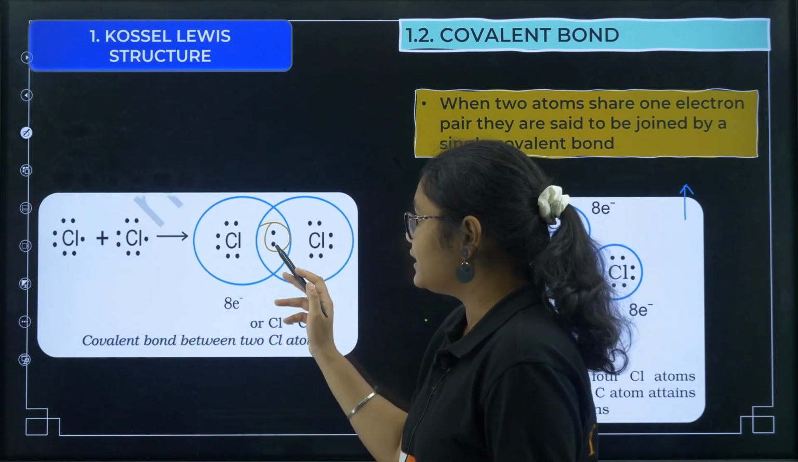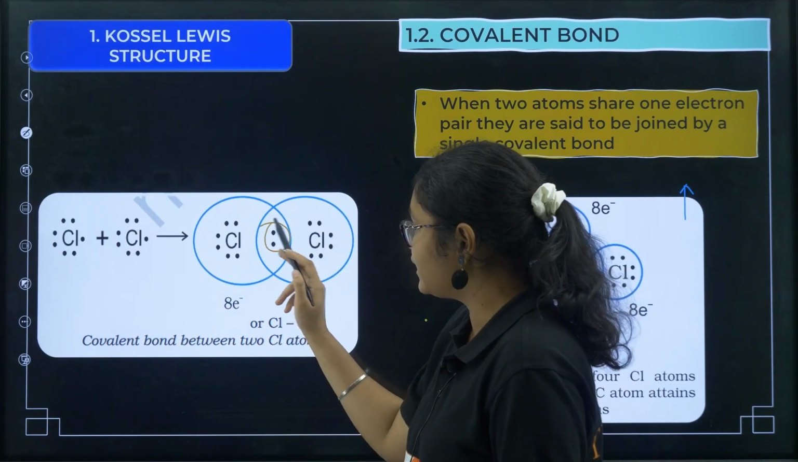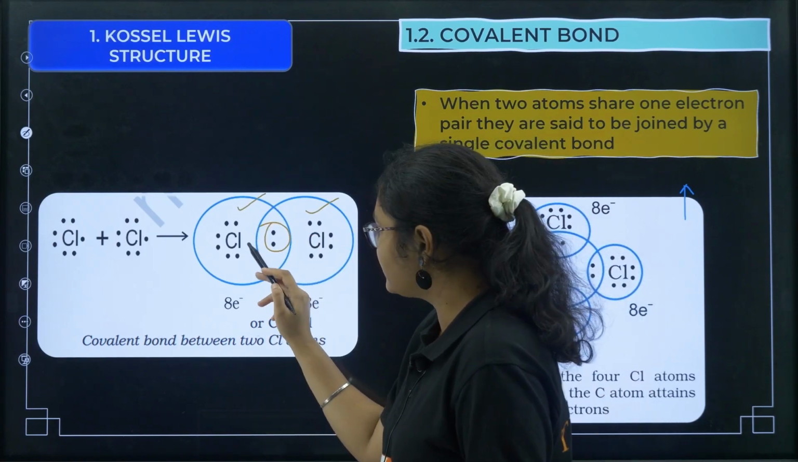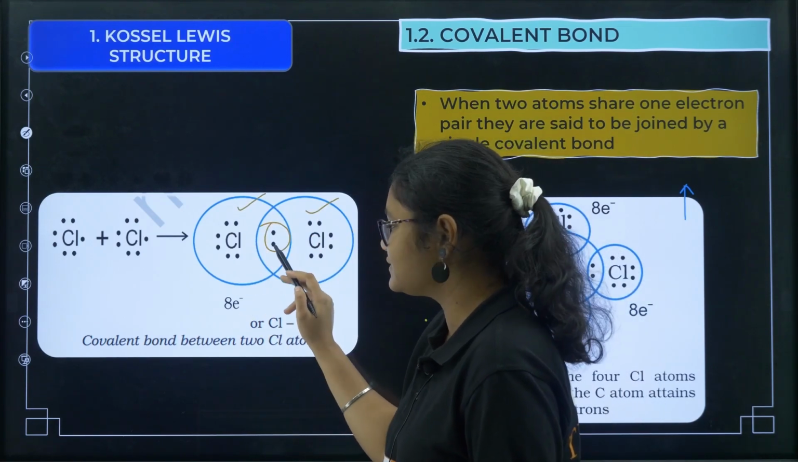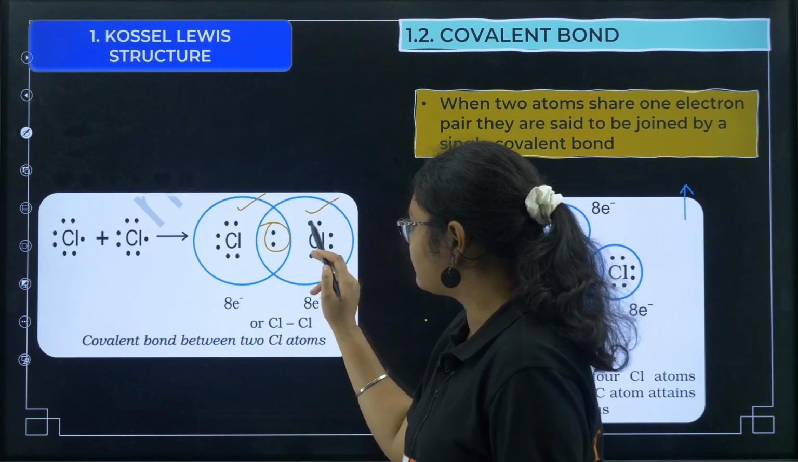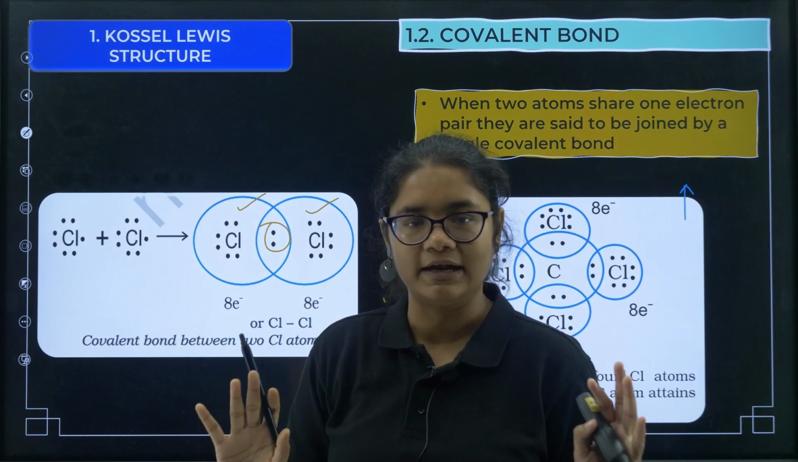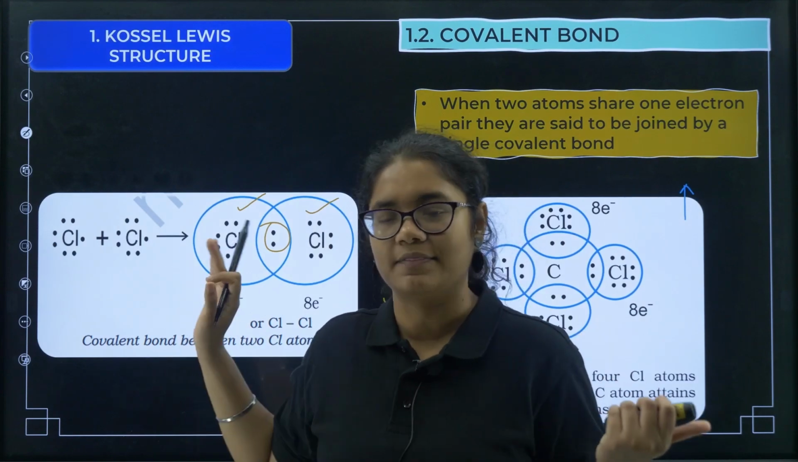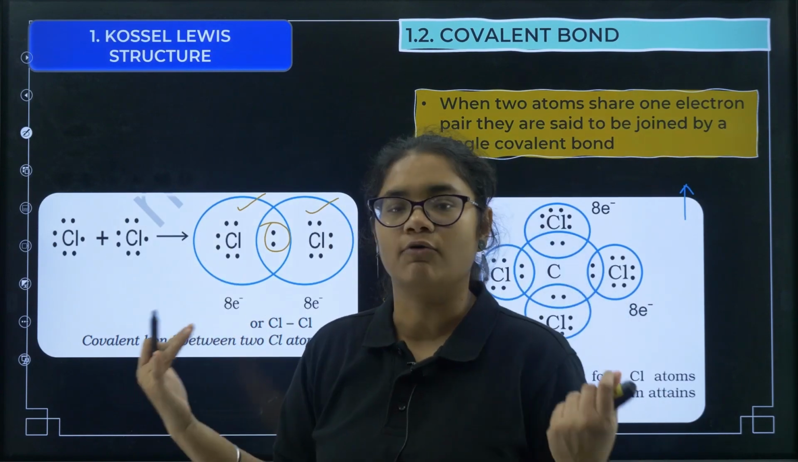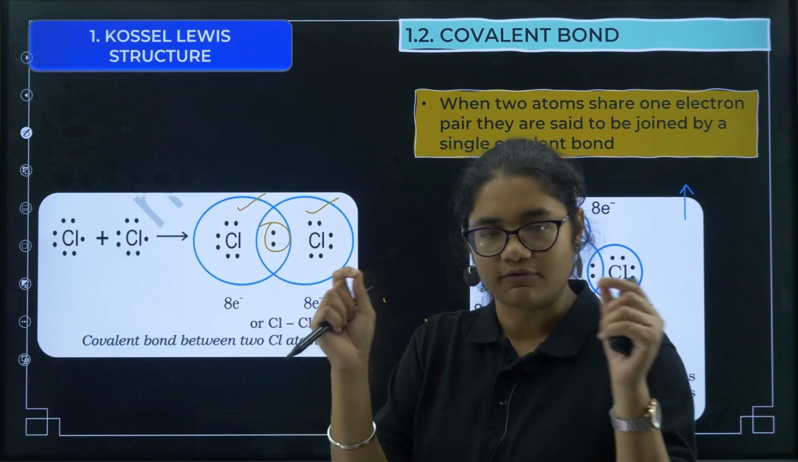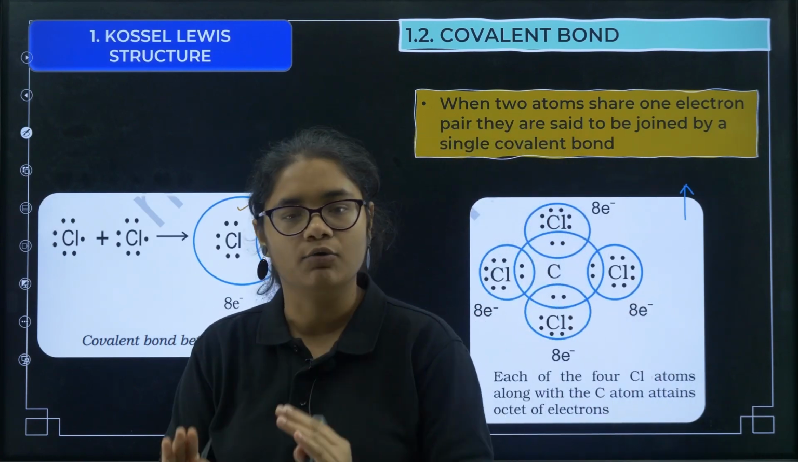Now if these 2 electrons are shared, they belong to this chlorine also and this chlorine also. So now this chlorine will count 1, 2, 3, 4, 5, 6, 7, 8, and this chlorine will count 1, 2, 3, 4, 5, 6, 7, 8. So both have 8 electrons in their valence shell, their octet is satisfied, and that is why these 2 chlorines are forming a bond. Now since there is only 1 electron pair, there is only one bond between them, it is a single covalent bond.